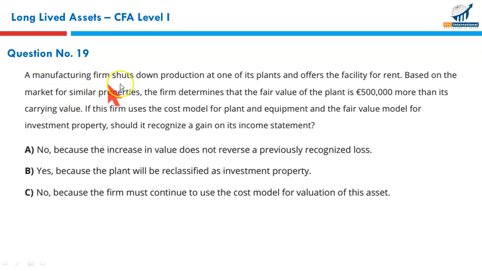A manufacturing firm shuts down production at one of its plants and offers the facility for rent. Based on the market for similar properties, the firm determines that the fair value of the plant is 500,000 euros more than its carrying value. The plant has 500,000 euros more value than the current book value. This plant was originally used by the firm. Now it is being planned to rent it out. If this firm uses the cost model for plant and equipment and the fair value model for investment property, should it recognize a gain or loss?